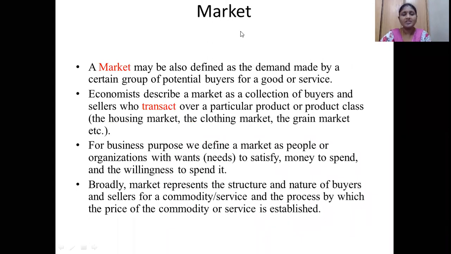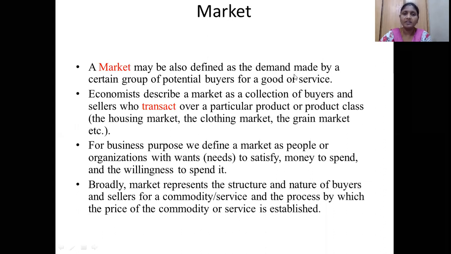Next, I started the discussion of market. We defined the market. A market is a place, but it is not a geographical location. It is a place or area where buyers and sellers meet for the exchange of goods. The exchange of goods takes place at a particular area, and that area is called the market. That is the narrow concept.